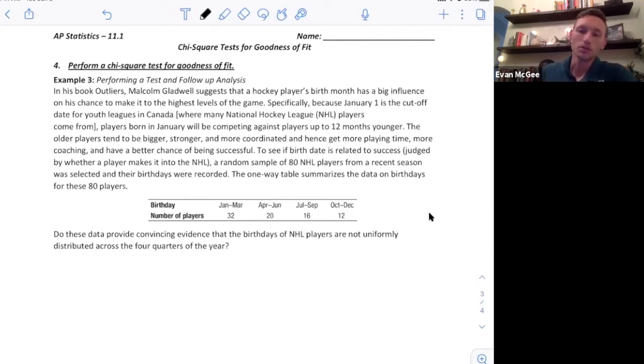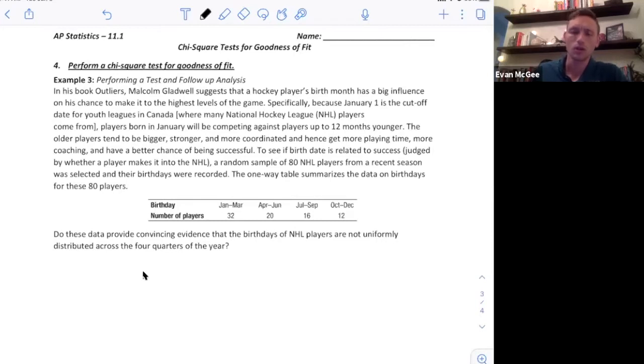So there were 32 between January and March, 20 in April to June, 16 between July and September, 12 between October and December. Do these data provide convincing evidence that the birthdays of NHL players are not uniformly distributed across the 4 quarters of the year? Essentially, we want to see if their birth date influences their success based on the justification he had in his book.